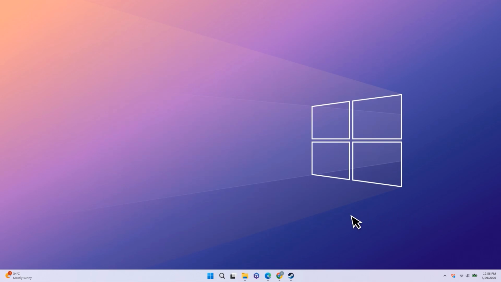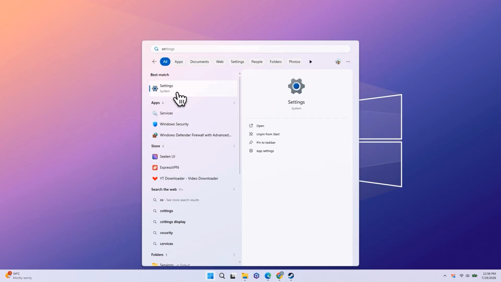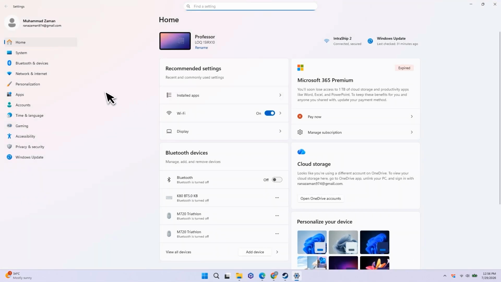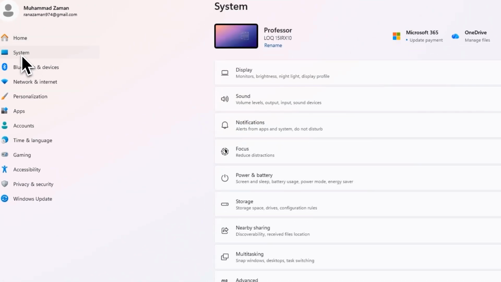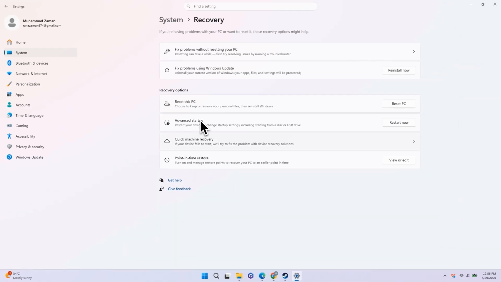If you've tried everything and your keyboard is still typing multiple letters, open the Start menu and go to Settings. On the left-hand side, click System, then scroll down and select Recovery. Under Fix Problems using Windows Update, click Reinstall Now and follow the on-screen instructions to reinstall Windows. This should help resolve any software-related keyboard issues you're experiencing.